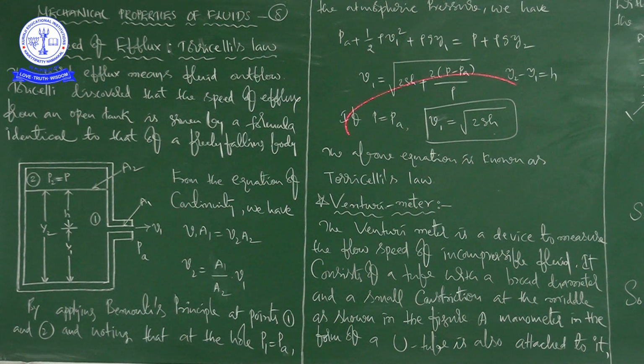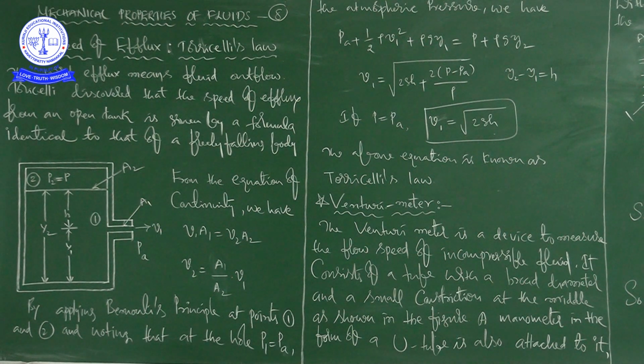This formula is important from the NEET point of view also, but here, because it is a board class, we are going to discuss the derivation, how this formula will come. From the NEET point of view, we need to remember this formula itself. V1 is equal to the square root of 2gh. Actually this is the formula when atmospheric pressure is equal to the pressure inside.